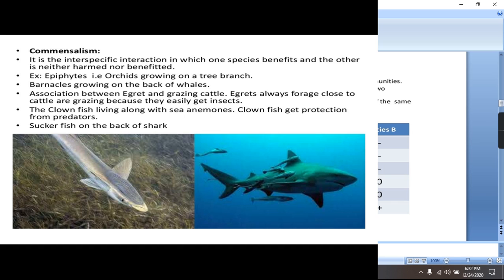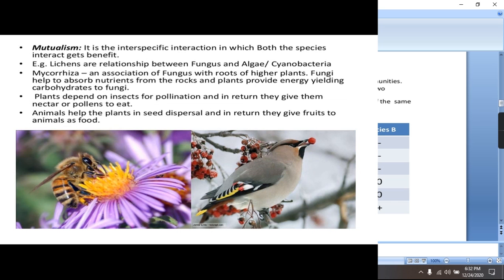The clownfish lives along with the sea anemone. In this case, the clownfish gets protection among the tentacles, but the sea anemone has no effect. Last example is the suckerfish on the back of the shark. So all these are examples in which one species is being benefited and the second is neither harmed nor benefited. Next type of interaction is mutualism, in which both the species are benefited.